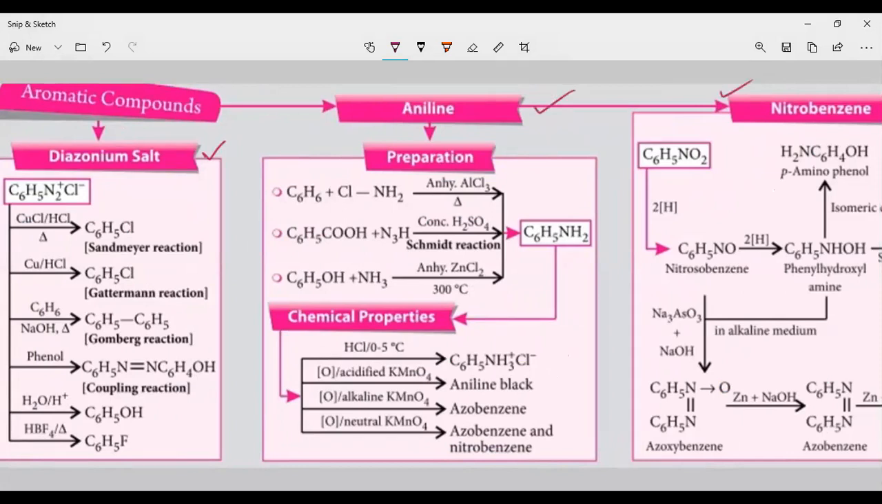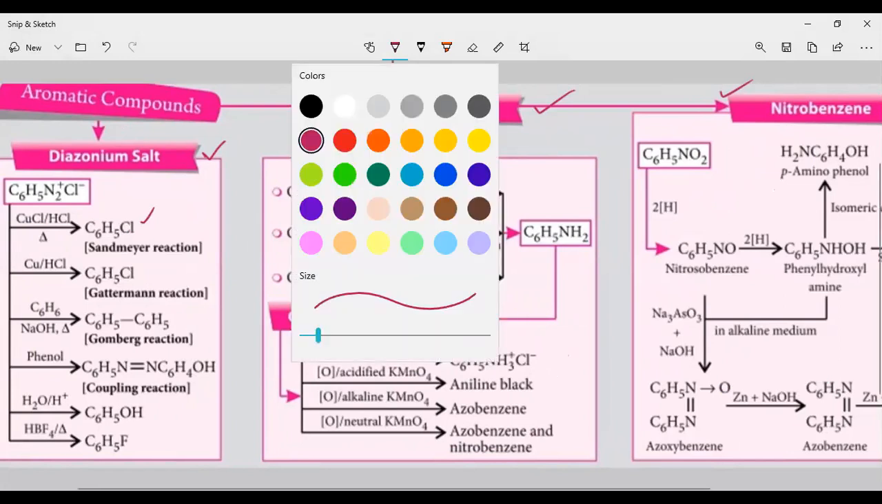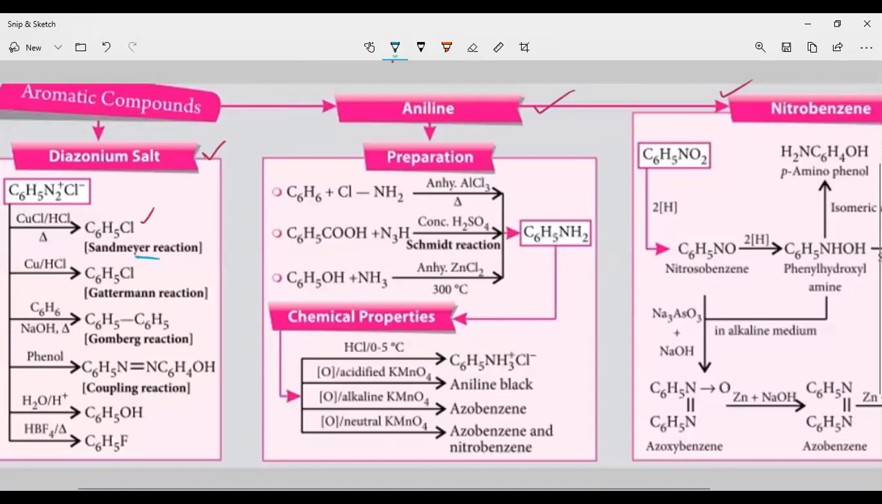When diazonium salt is heated with copper in the presence of HCl, we are going to get C6H5Cl. This we call the Sandmeyer reaction. When it reacts with copper powder in the presence of HCl, it is the Gattermann reaction. When diazonium salt reacts with benzene, you are going to get diphenyl. This reaction we call the Gomberg reaction.